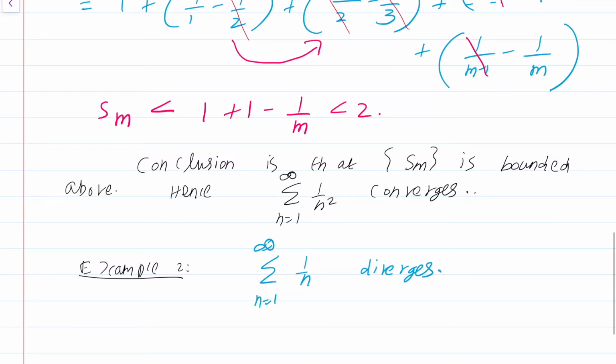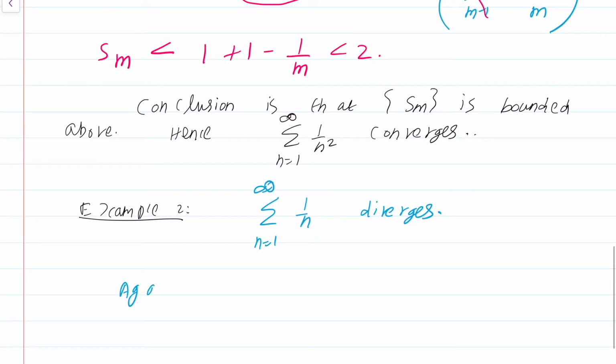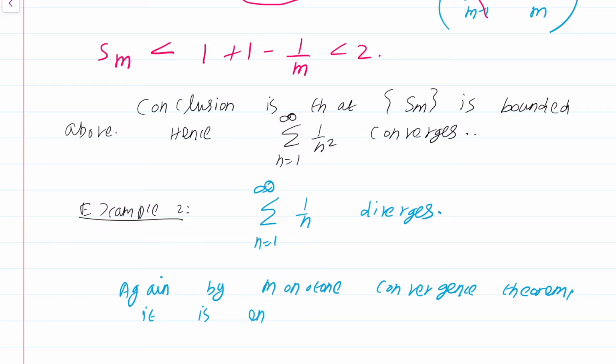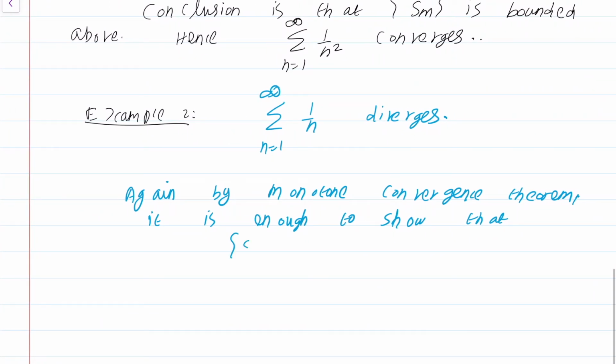Okay, so again by monotone convergence theorem. By the way, this should be implicit in the way I'm talking: if a series does not converge, we say it diverges. Let me just make that clear, because I don't think I wrote it down explicitly in the definition. Again, by monotone convergence theorem, it is enough to show that Sm is not bounded above.